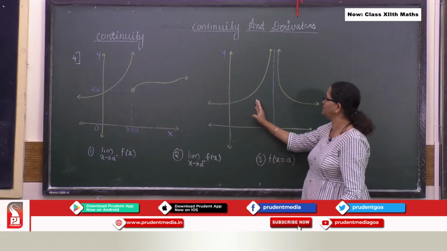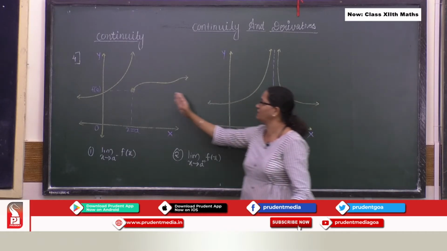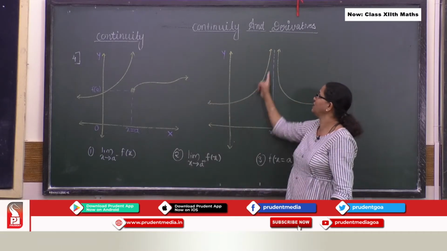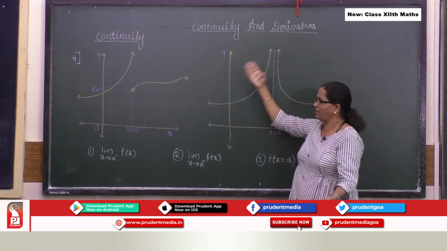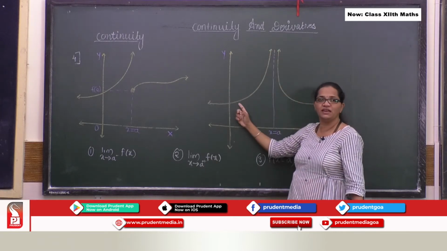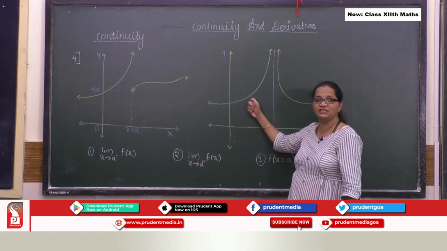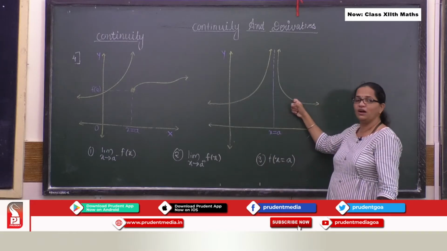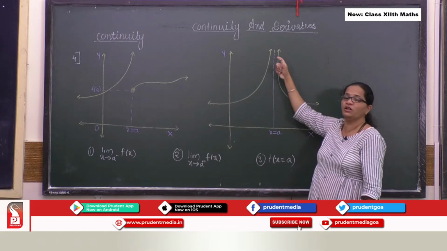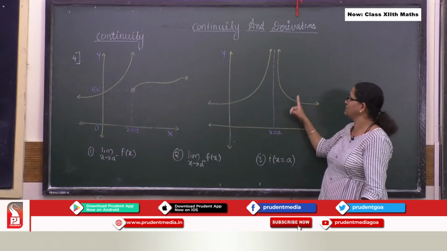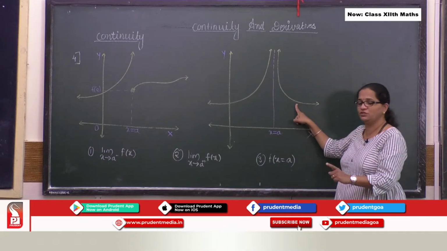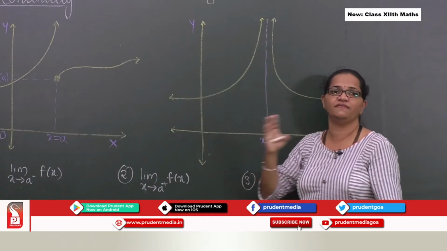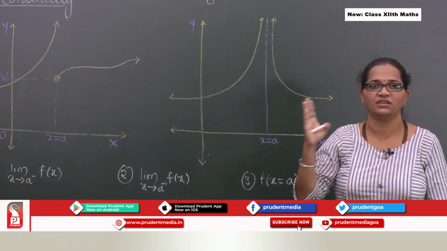Let us go to another situation over here. Now you can see a similar curve here. If I talk about my left hand limit, you can see it is going upward, right. So as I discussed earlier, the limit does not exist. Over here limit x tends to a minus f of x does not exist. Again, since this curve is also going in the upward direction, my right hand limit does not exist, and hence I can say by observation itself the given curve is not continuous.